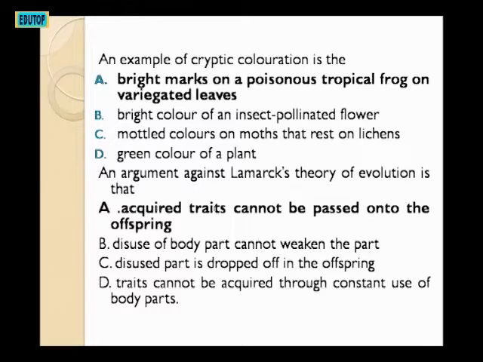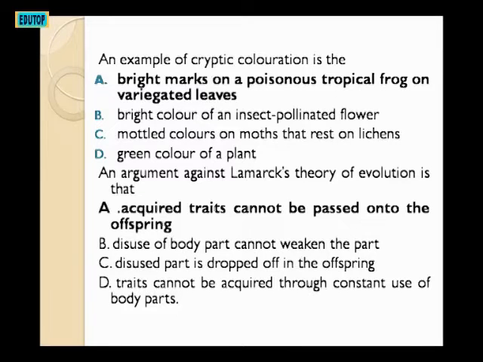The next question. An argument against Lamarck's theory of evolution is that A. Acquired traits cannot be passed on to the offspring. B. Disuse of body parts cannot weaken the parts. C. Disused part is dropped off in the offspring.